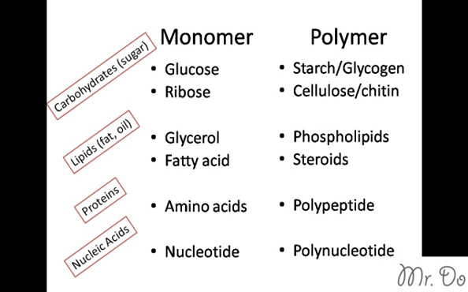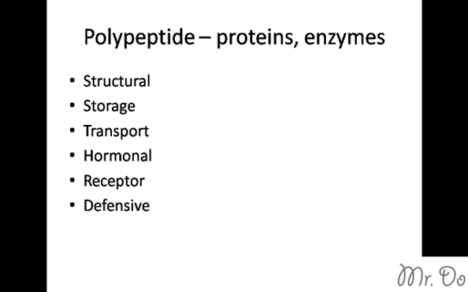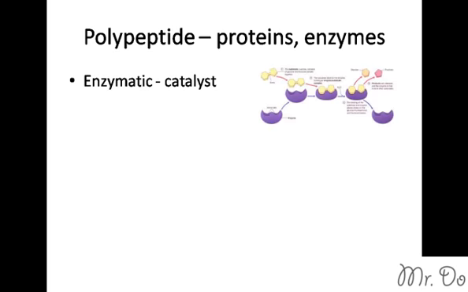Next, we move to the protein polymer called polypeptide. Polypeptide for proteins, two examples are proteins. Yay, good. It's called the same name as its original. That makes it easy. And the other one is enzyme. The purposes for proteins are listed as follows: structural, storage, transport, hormonal, receptor, and defensive. These are not as important, but they are still there. However, the most important one is enzymatic proteins, which act as a catalyst to speed up the chemical reactions in your body.